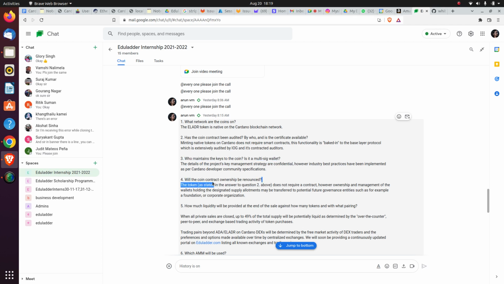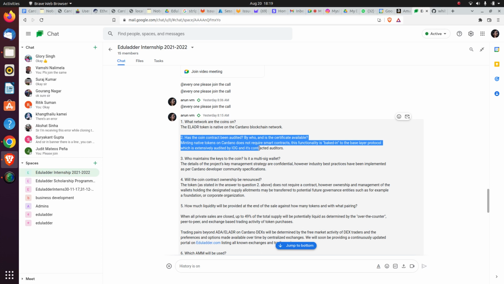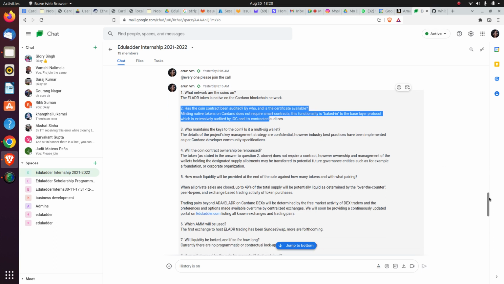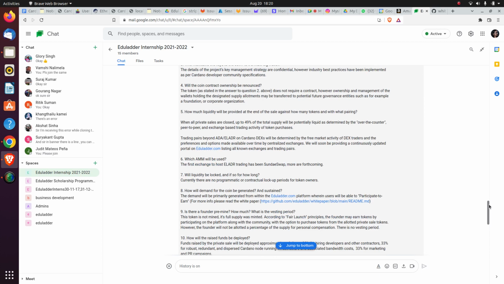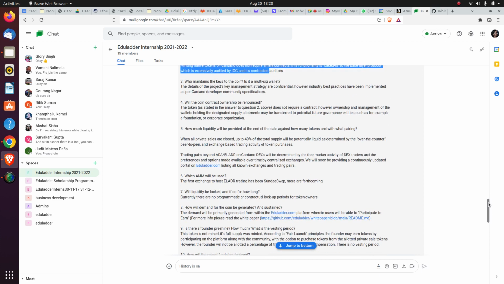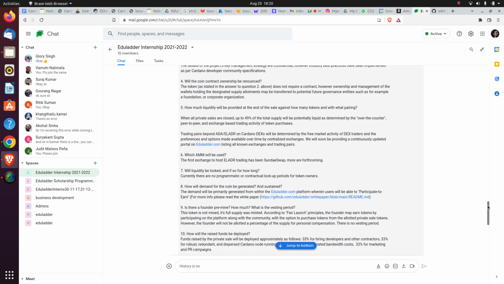Will the coin contract ownership be renounced? We have already spoken about this in the second paragraph. It does not require a contract. How much liquidity will be provided at the end of that? Around 51 percent of the 49 percent of the liquidity will be provided.